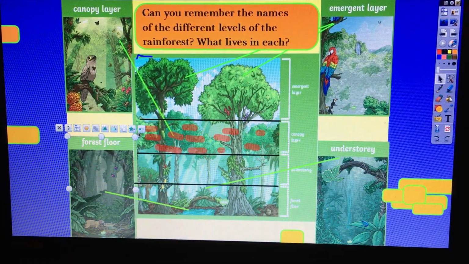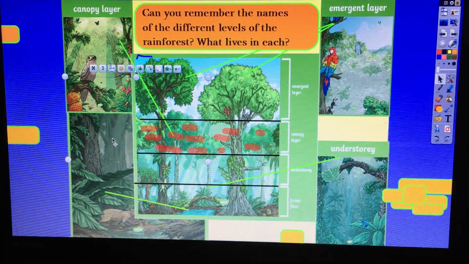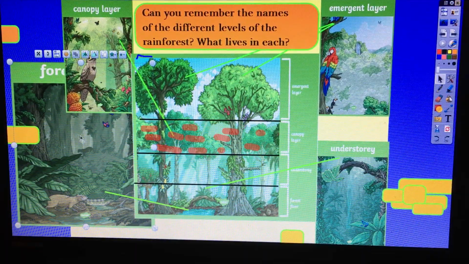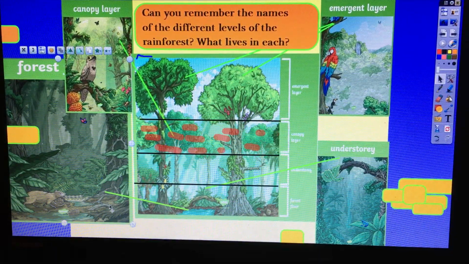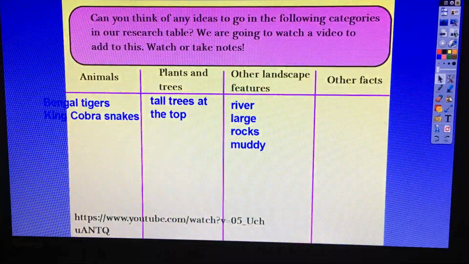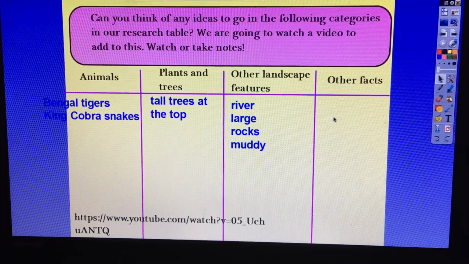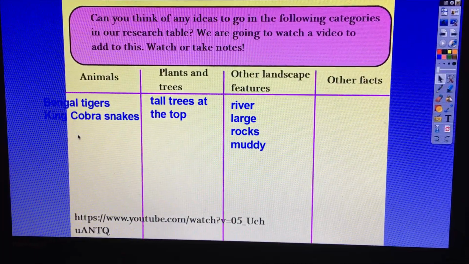And in the bottom layer, let's make this a bit bigger. What can you see here? Yeah, again, you can see snakes, some insects, really long, powerful roots. Add those to your table now. I'm going to add a few in to help you, but take some more time and add your own.